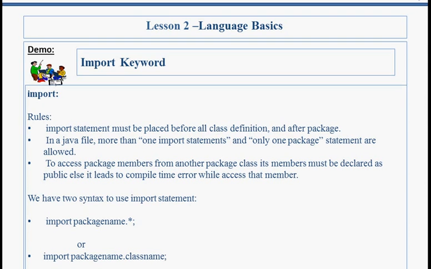Import keyword. Import keyword is used to access one package member from another package classes. These are some rules and regulations regarding the import keyword. Import statement must be placed before all class definitions and after package. In a Java file, more than one import statements and only one package statement are allowed. To access package member from another package class, its members must be declared as public, else it leads to compile time error while accessing that member.